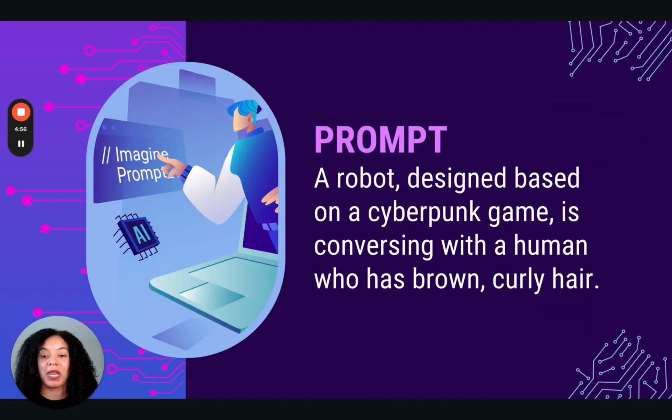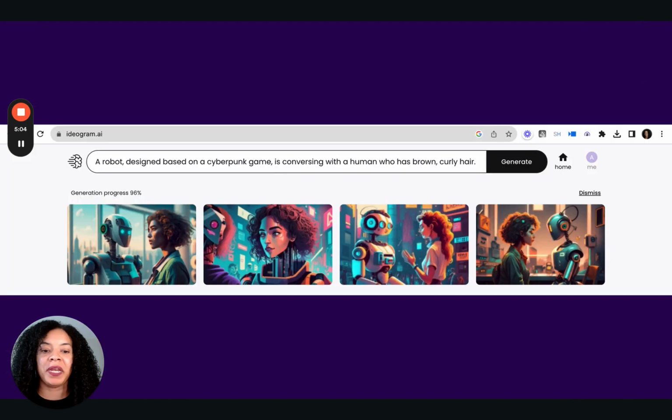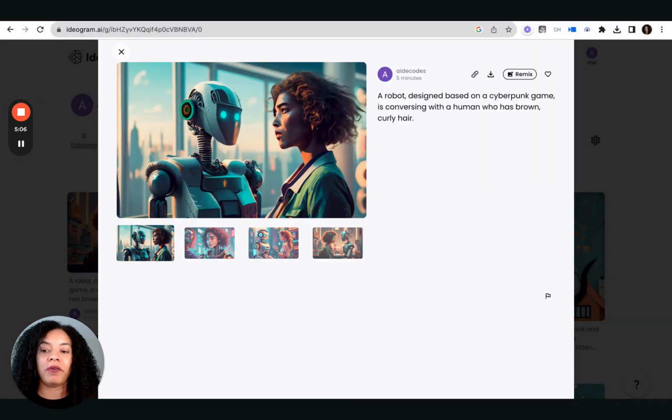So this one I made even more simple than the last one. A robot design based on a cyberpunk game is conversing with a human who has brown curly hair. Here's the prompt in Ideogram. Here's what we see originally.